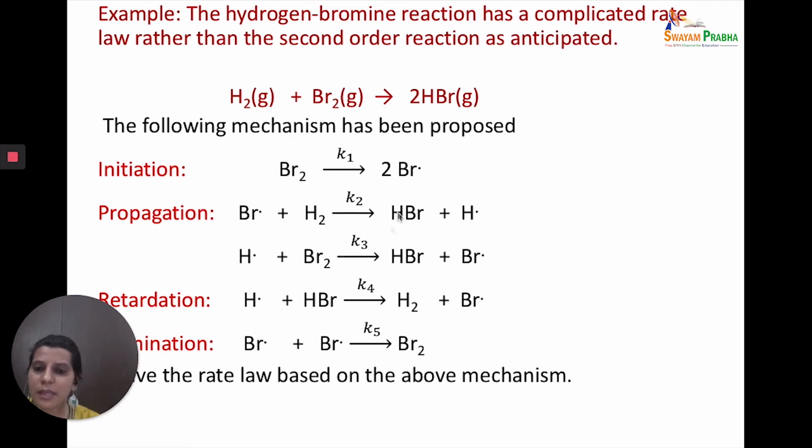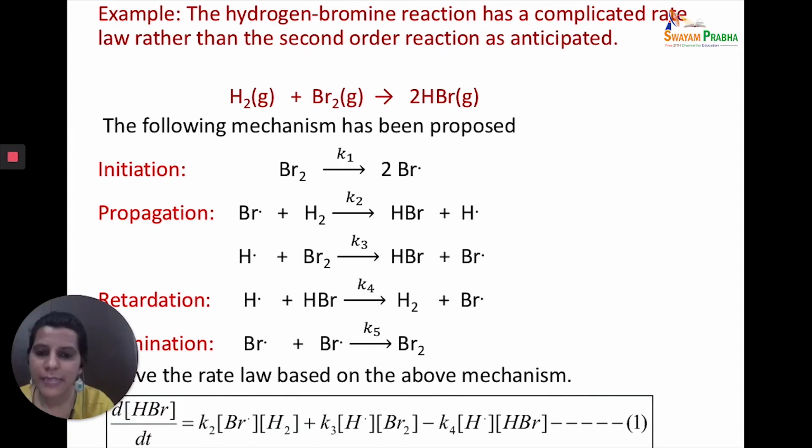So if this is the mechanism given to you, we can find out the rate law based on the above mechanism. Yes, we are all very familiar with it. We have in the previous class studied steady state approximation and how to use it for the complex reaction mechanism. Writing the rate of formation of HBr from the above mechanism, very simple. K2 into Br into H2 because HBr is being produced, plus K3 into H into Br2, minus K4 into H into HBr because it is being consumed in the fourth step.